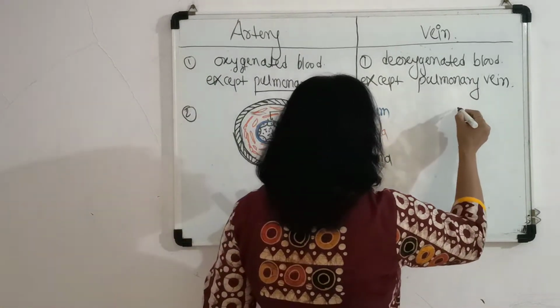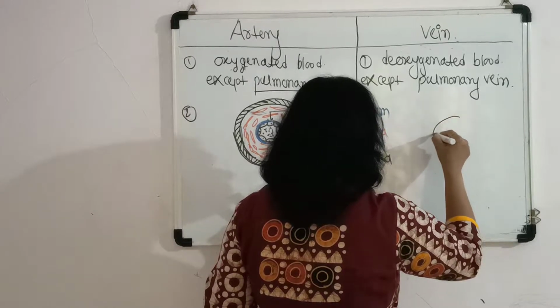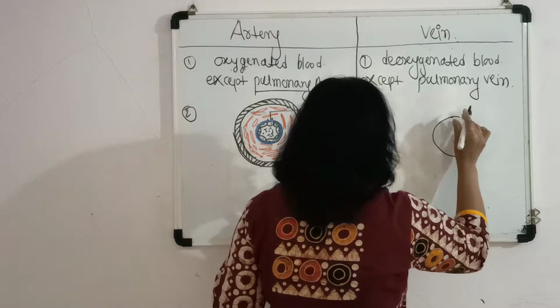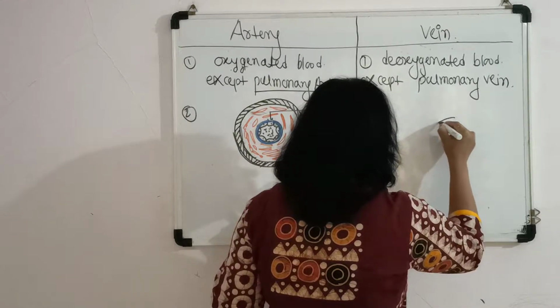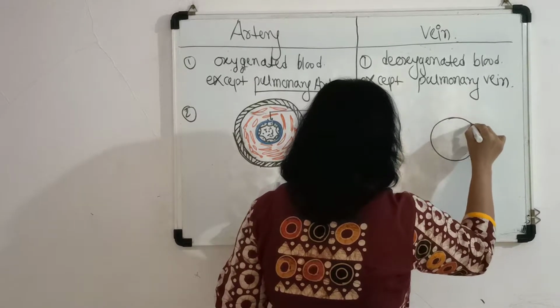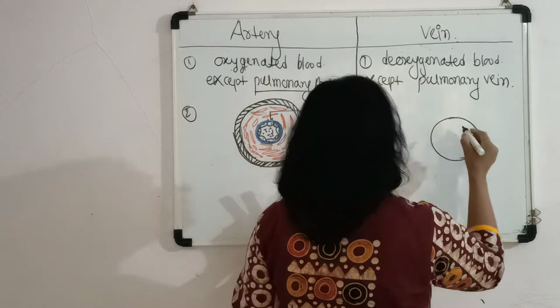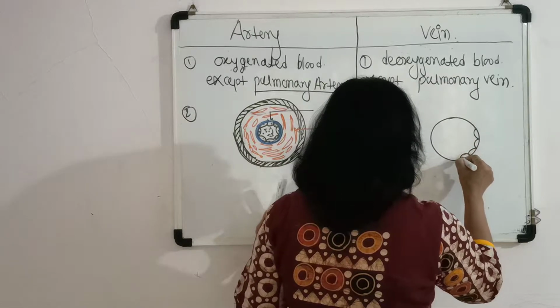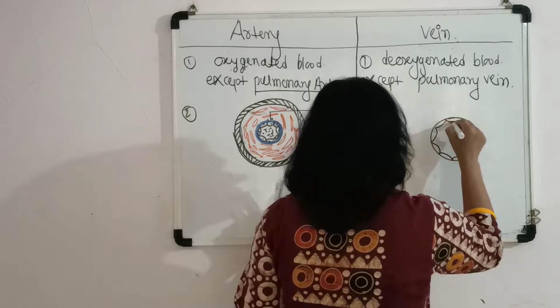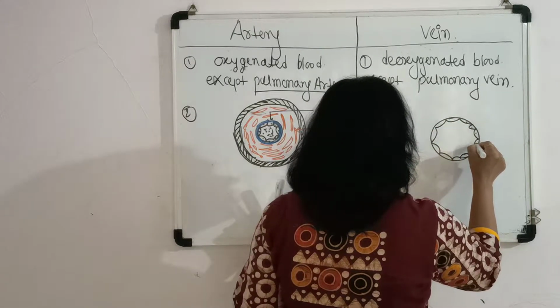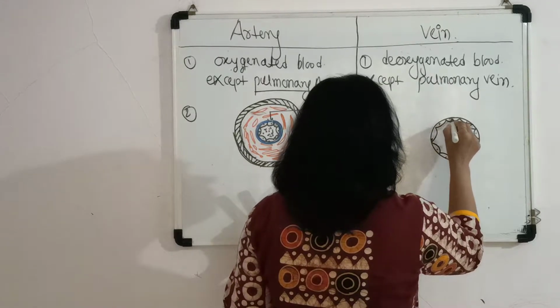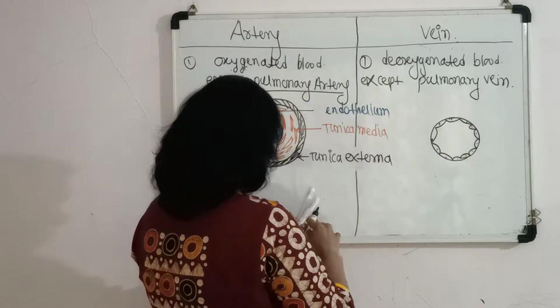Similarly, in the structure of the vein, there is a wider lumen comparatively to the arteries. Here the endothelium is lying, and there is the broader lumen.